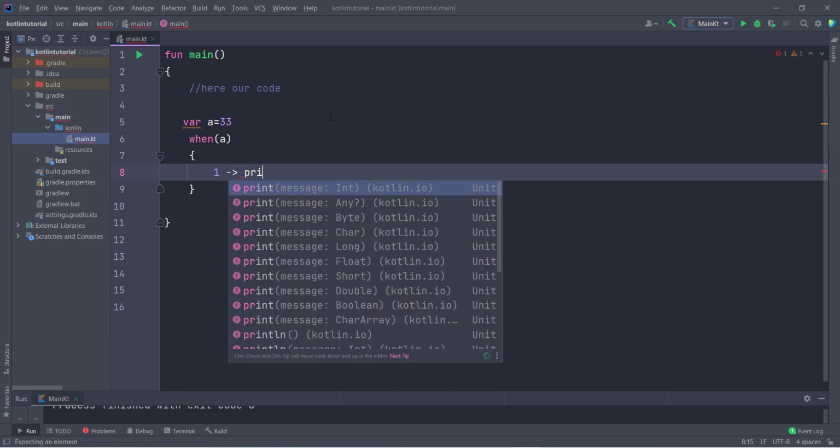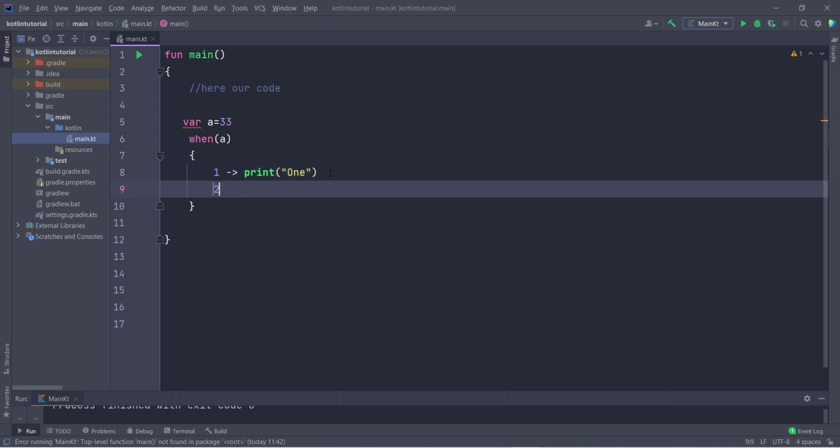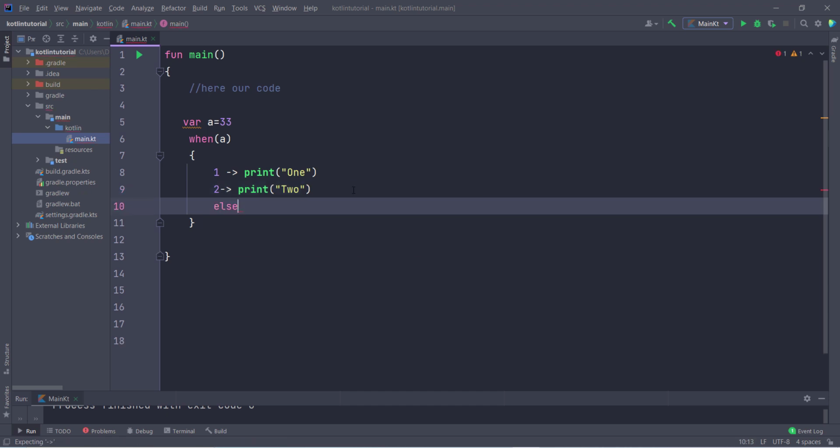So if I type here print 1, so what is this 1? This is the one which is contained by your variable. By default I stored 33, so it is not going to match this condition. So let us suppose if I have a 2 condition, then I print, then I use 2, and you also have to use else. Otherwise, if anything does not match, then we can use else. So inside else I can print none.